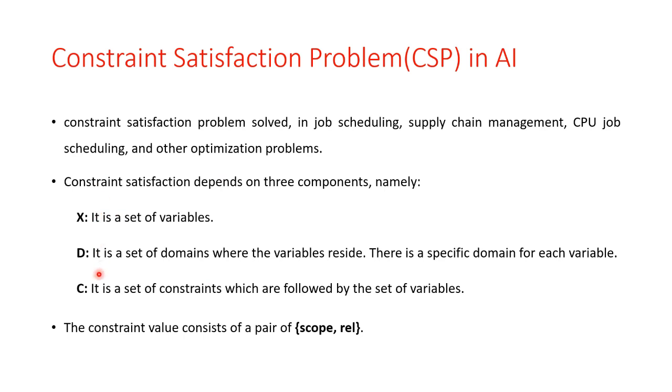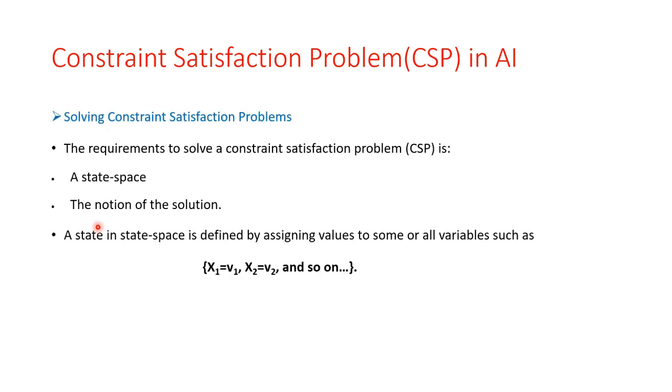So how are these three components used in the constraint satisfaction problem? Let us discuss it with one example. To solve a constraint satisfaction problem, we require a state space and the notion of a solution. Depending on the state space and the type of solution we need, we will solve our problem. So we require the state space and the notion of the solution.